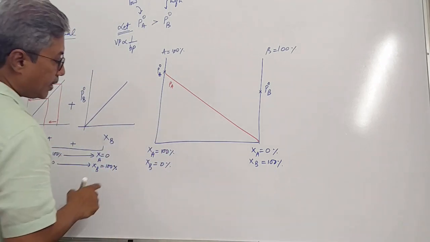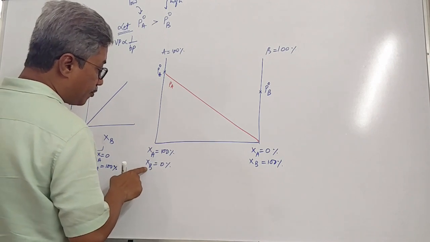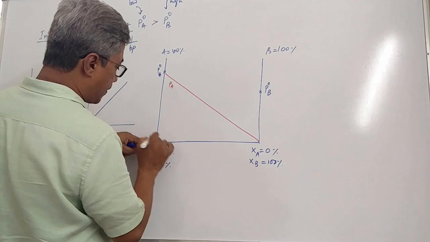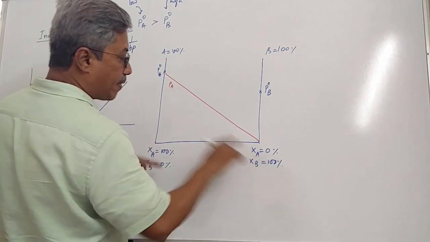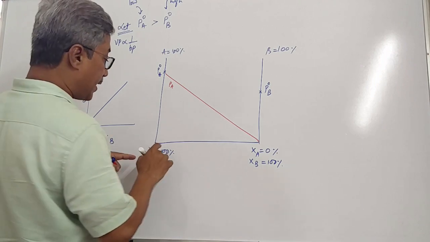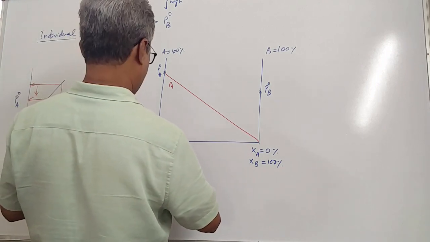Clear? Now, from left to right, what is happening to B? Mole fraction of B is 0, that means its vapor pressure is 0 here. And from left to right, mole fraction of B is increasing. Clear, students? That means from left to right, its vapor pressure is also increasing. It is like this.